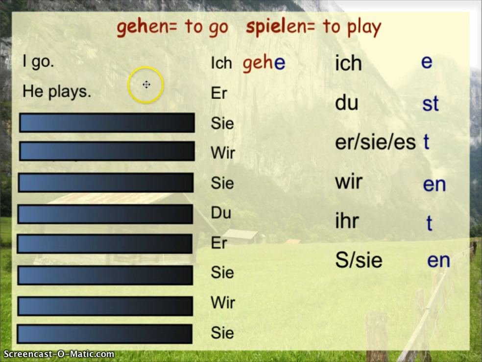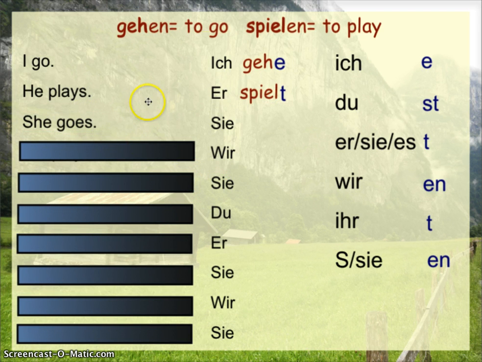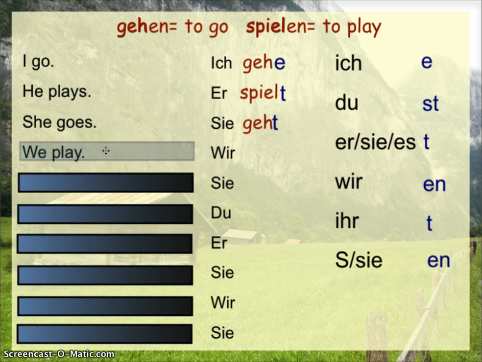If I want to say he plays, I take spielen, break that to its Stamm, find what ends in, which is a T, and I'm going to put this at the end. Spielt. Then I have she goes. Again, we have gehen, break it down to its Stamm geh, and this is going to end in a T as well. Sie geht. Next I have we play. We've got spielen, break it down to its Stamm spiel. We've got wir ending in an en in our chart, so this becomes wir spielen, just like the infinitive, spielen.